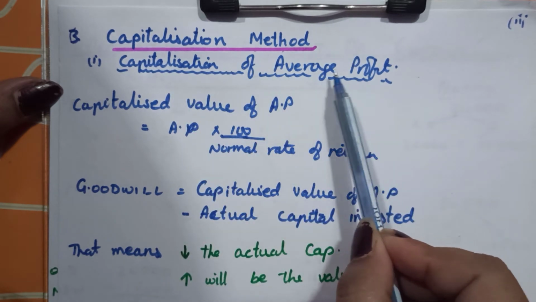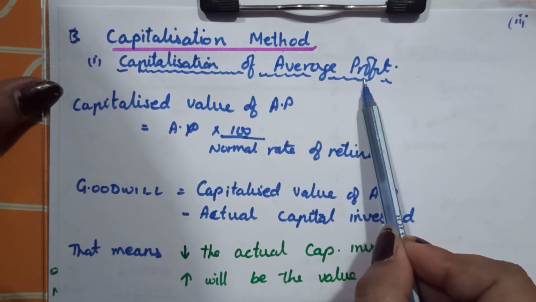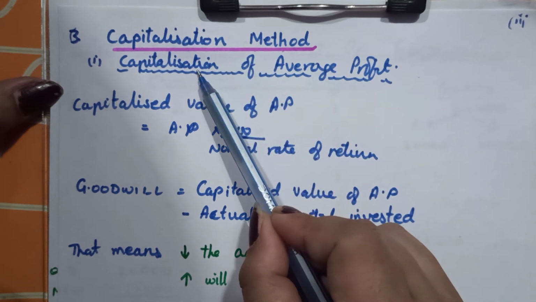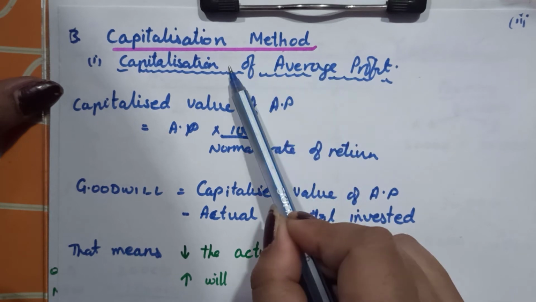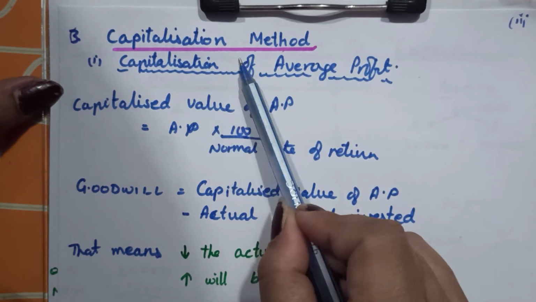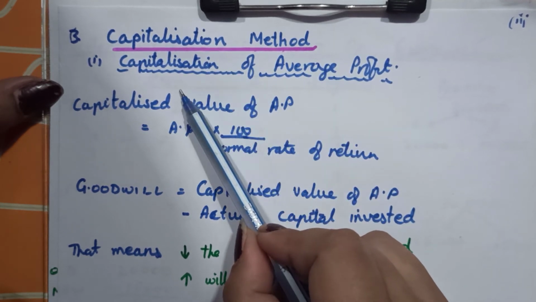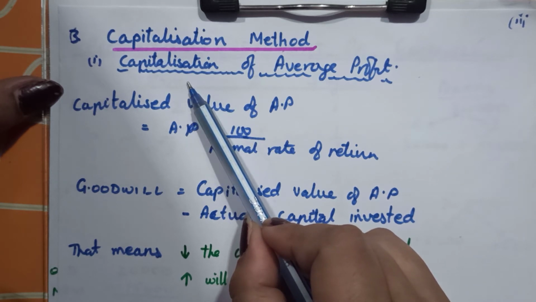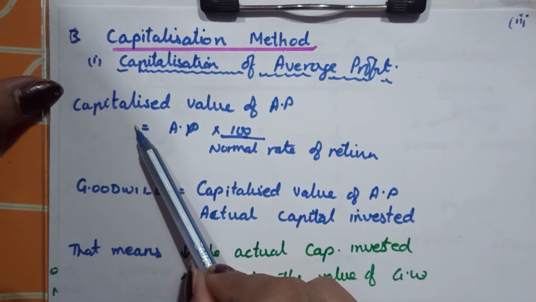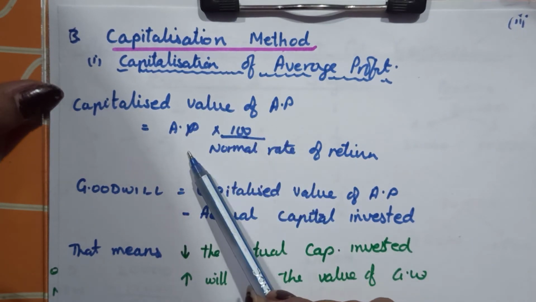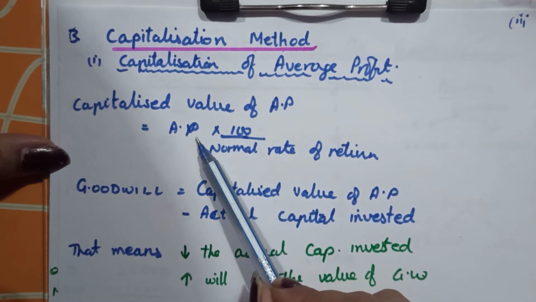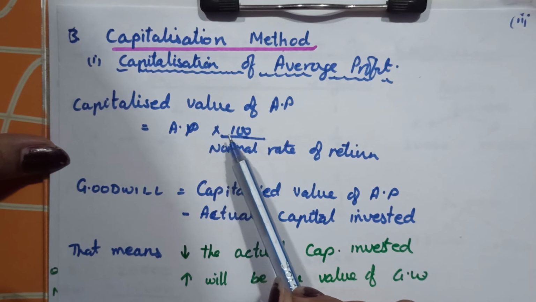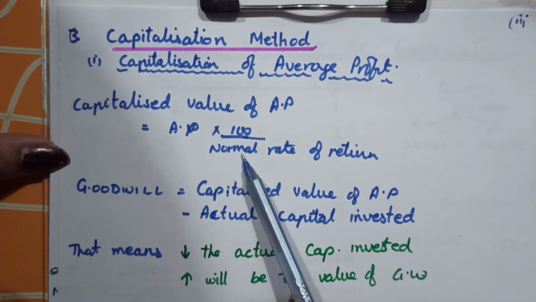If to earn this constant amount of profit, others have to invest 10,000, I have earned the same amount of profit by investing rupees 8,000. Then that 2,000 is by my special efforts, and that is the value of goodwill according to capitalization method. So here the capitalized value of average profit is equal to, so that means average profit is given. We find out to earn this average profit how much of capital has been invested. So it will be ulta.